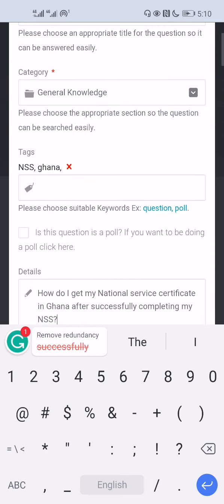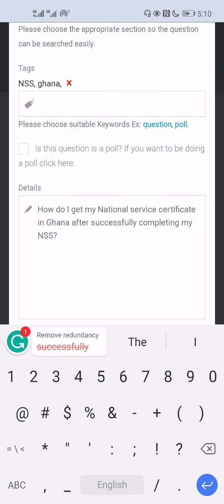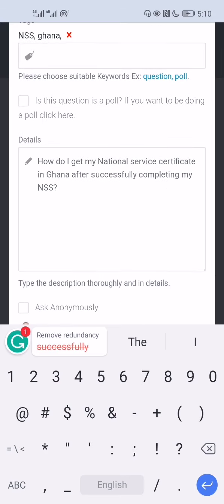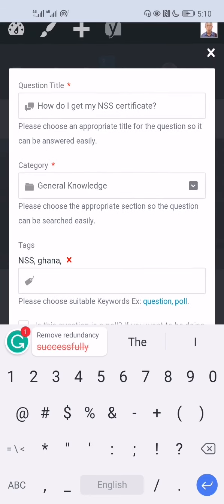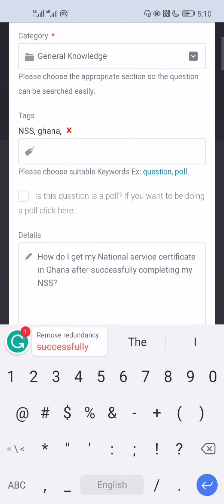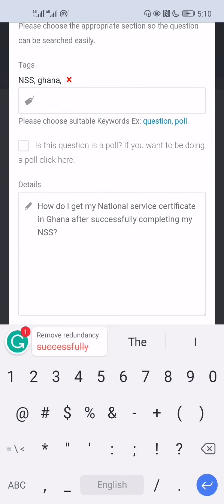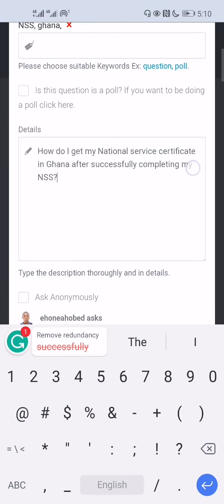except that over here I'm adding more details to it, so that anybody who reads it should get the exact information that I'm looking for and should be able to provide me with the exact answer. Sometimes when you just leave it as it is with the question title, it may be a bit vague. For instance, NSS could mean several things to several other people. So now you have come down to explain it better, my national service certificate in Ghana. So everybody who reads this question knows that I'm looking for a specific answer, and the answer has to do with Ghana. All right, then you can go on.